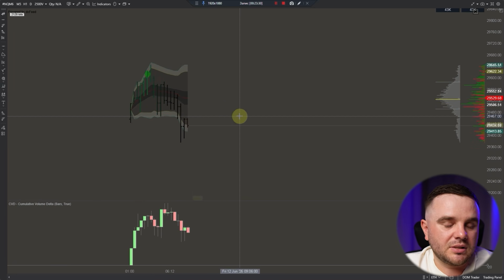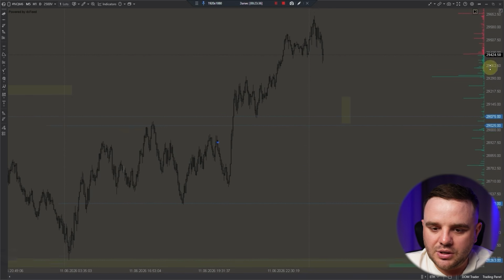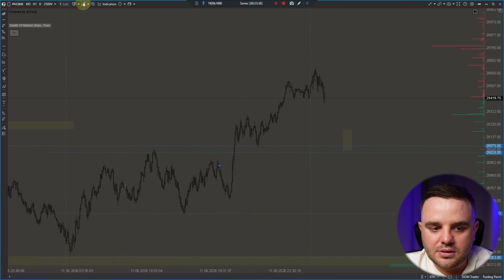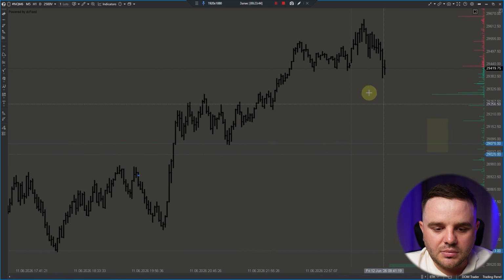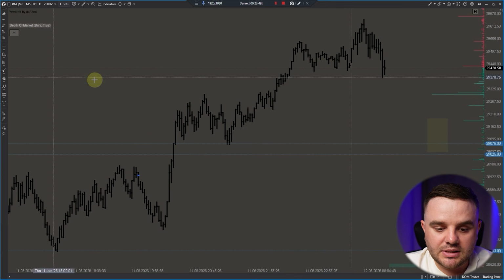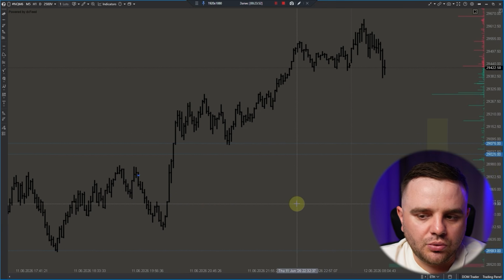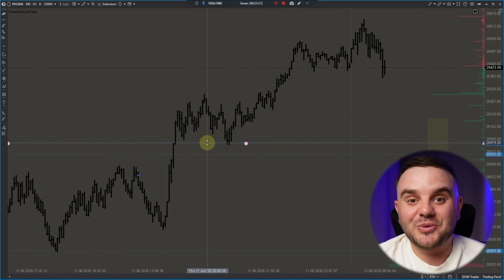For me, honestly, it doesn't matter, because bars, candles, in the end, it is the same information. Choose whatever you like. Here it's candles. Here you can go and do bars. Bars will look like this. The main difference is that when you execute a trade, it's way better to see it. It's not that you need to do only as I do. You can once more update and do what's better for yourself.